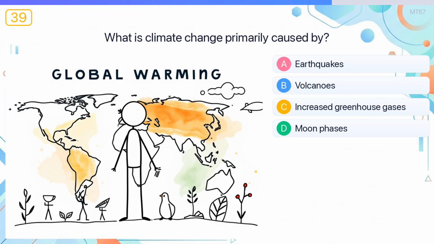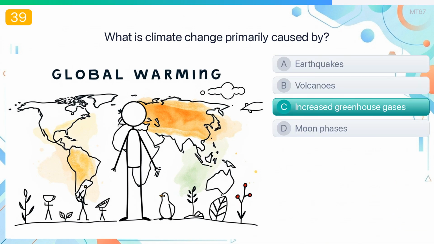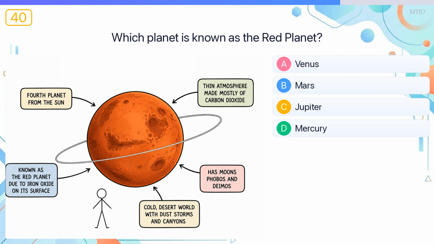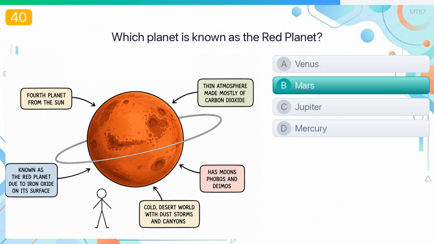What is climate change primarily caused by? The answer is increased greenhouse gases. Climate change is driven largely by increased greenhouse gas emissions from human activity. Which planet is known as the red planet? The answer is Mars. Mars appears red because of iron oxide, or rust, on its surface.